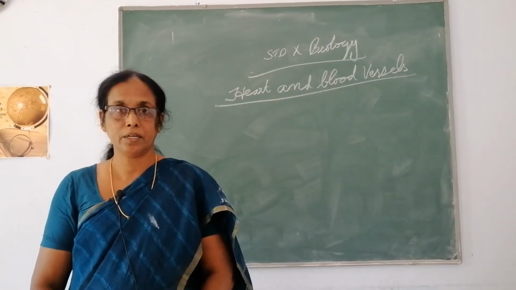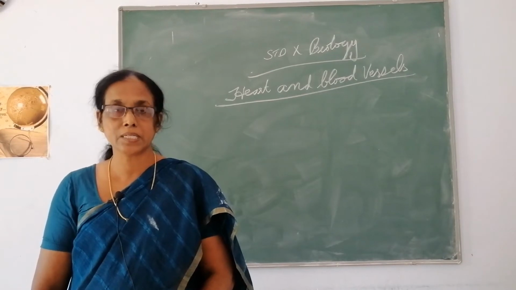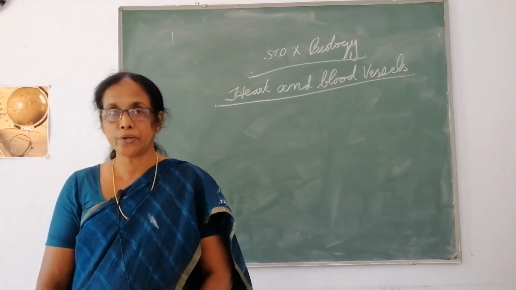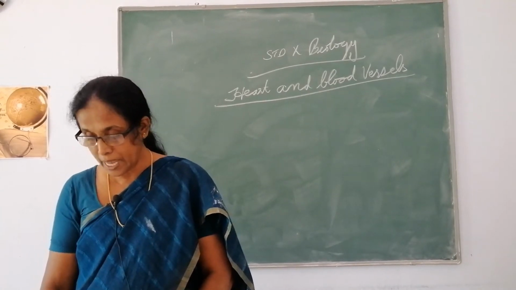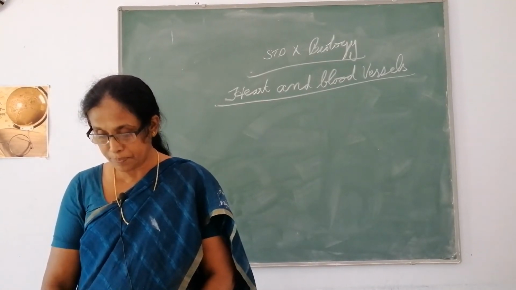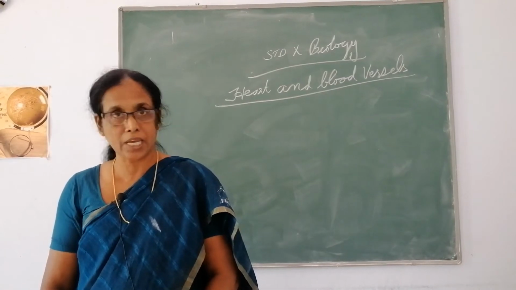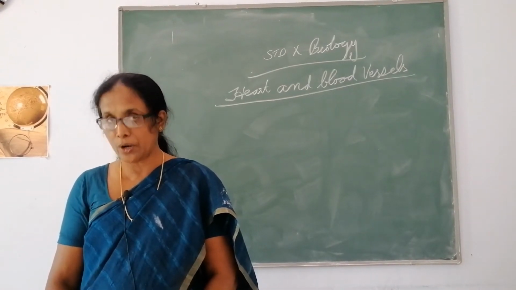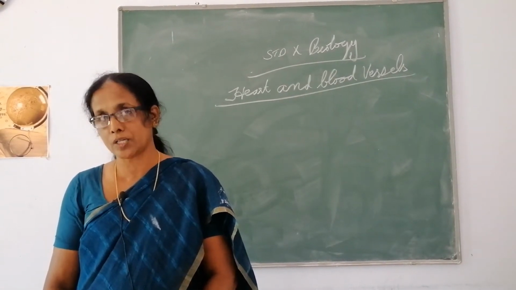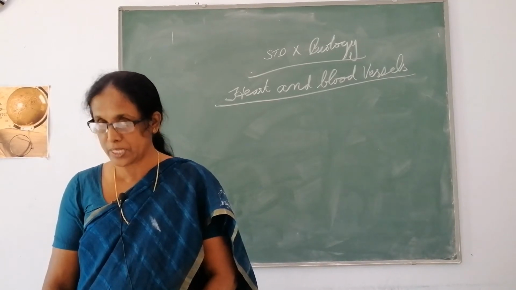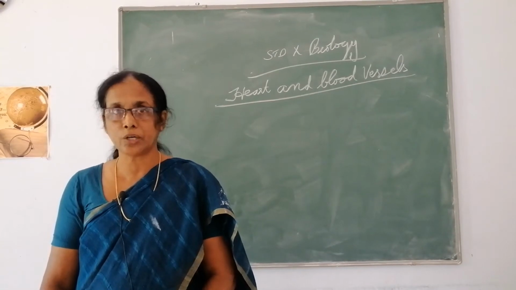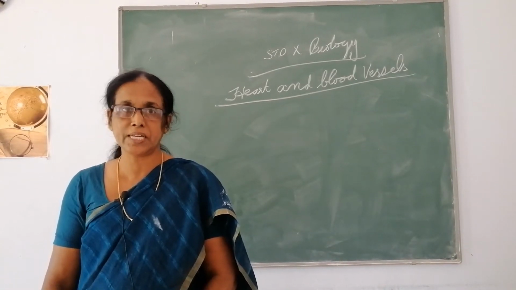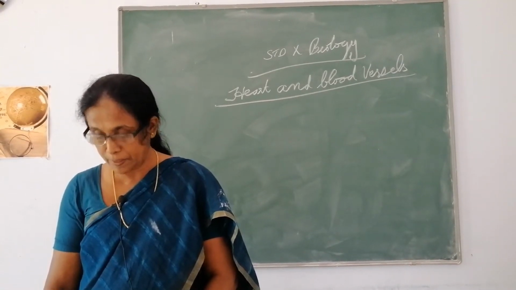Good morning children. We were studying our pumping system, the heart. I told you that in human beings there are 4 chambers, but amphibians and many reptiles have a 3 chambered heart, and they can tolerate some mixing of the oxygenated and deoxygenated blood streams. But human beings can't tolerate the mixing of oxygenated and deoxygenated blood.